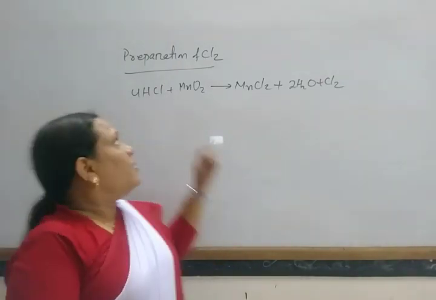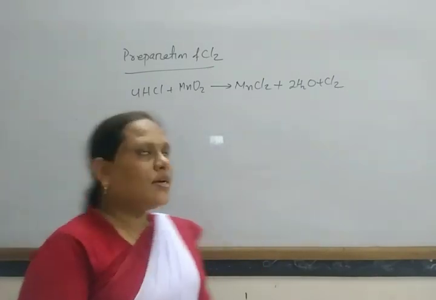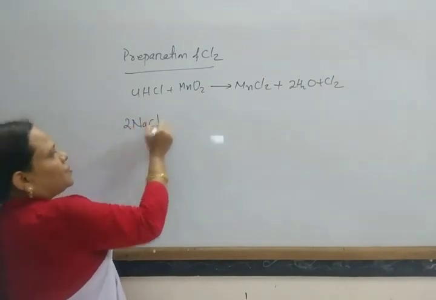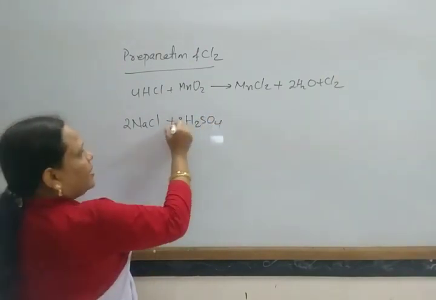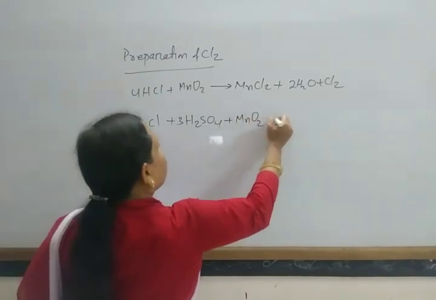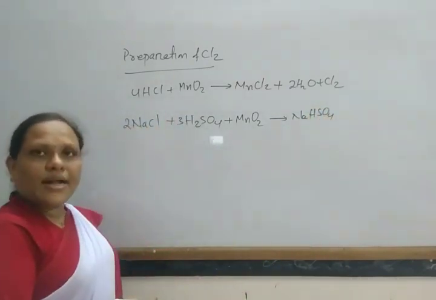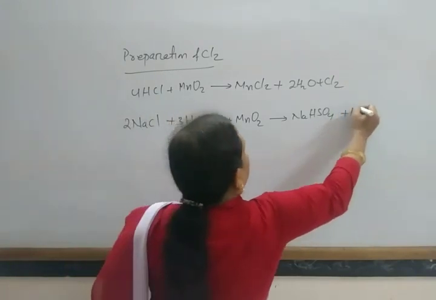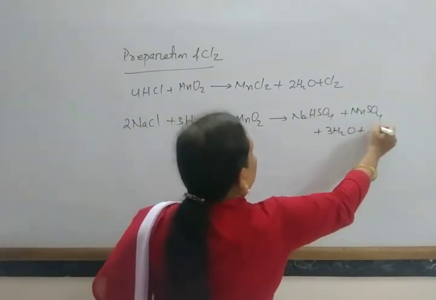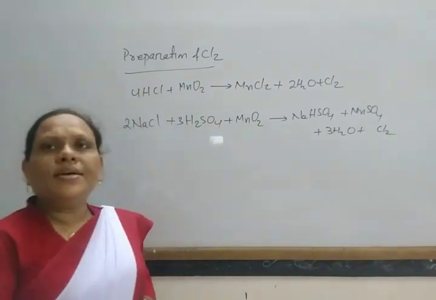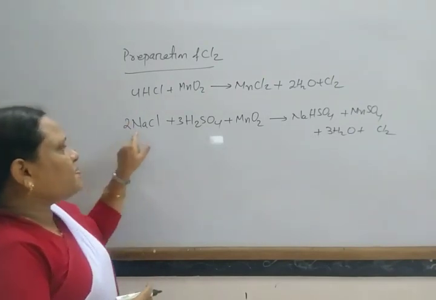In the laboratory, chlorine gas is prepared from sodium chloride and concentrated sulfuric acid: 2 sodium chloride plus concentrated sulfuric acid in presence of manganese dioxide gives NaHSO4, sodium hydrogen sulfate, plus manganese sulfate plus water and chlorine.